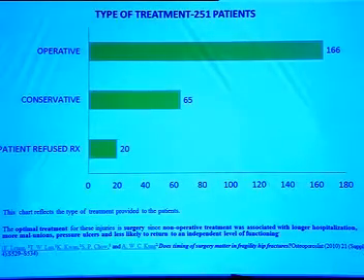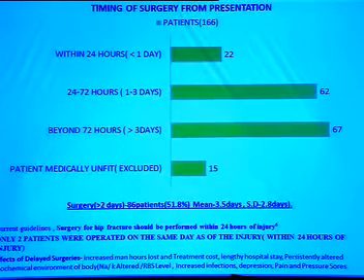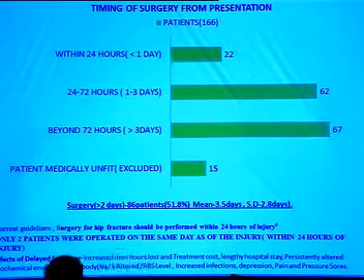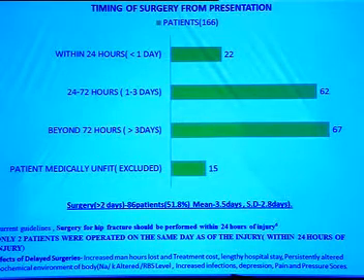We operated on 166 patients and conservatively managed 65, a ratio of 2.5:1, operative to conservative. The optimal treatment for these injuries is surgery. Timing of surgery from the patient's presentation to hospital was more than 2 days in 86 patients. That constituted 51.8%, with a mean of 3.5 days and standard deviation 2.8. Surgery for hip fractures should be performed within 24 hours of injury. We operated on only 2 patients on the same day of injury out of 251 patients.